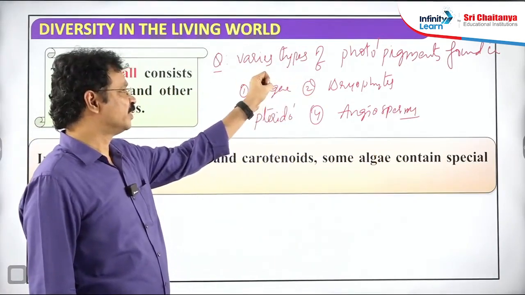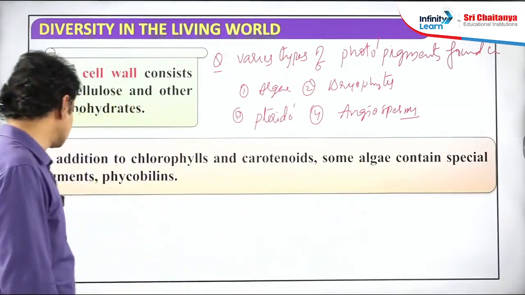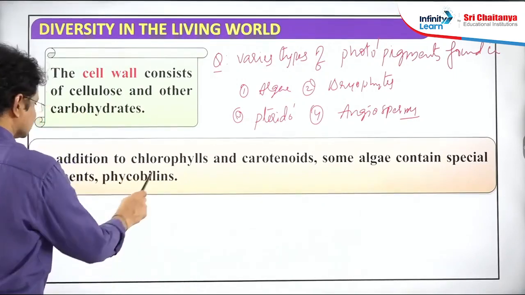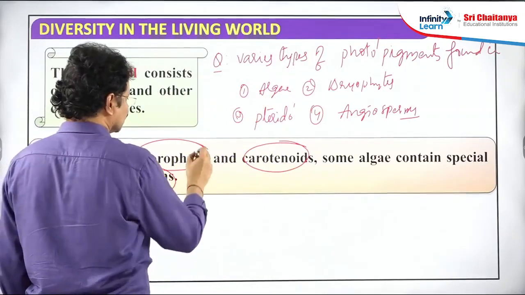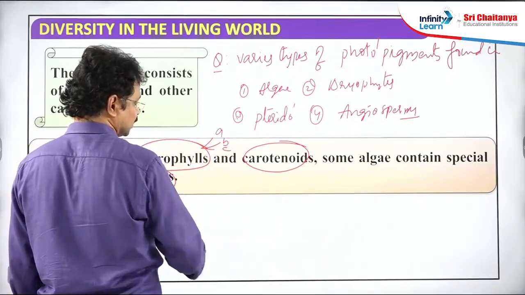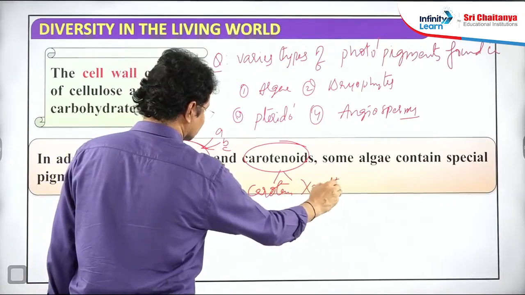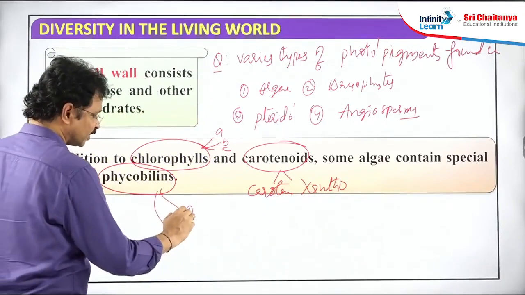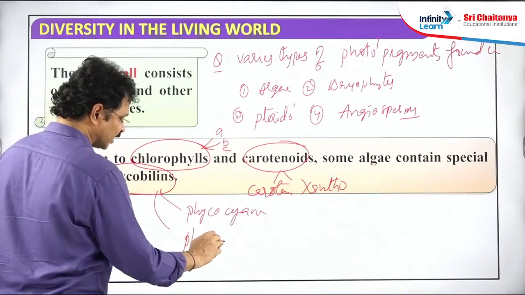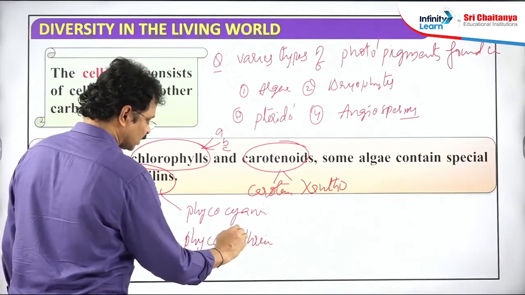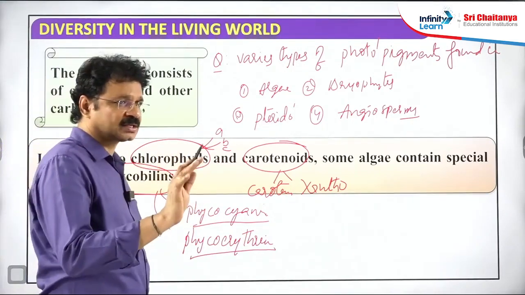Majority of the photosynthetic pigments are chlorophylls, carotenoids, and some special pigments like phycobilins. In chlorophyll, A type, B type, C type are there. In carotenoids, carotenes and xanthophylls are found. Whereas in phycobilins, phycocyanin and phycoerythrin. These are special pigments exclusively found in algae only, never found in other than the algae.